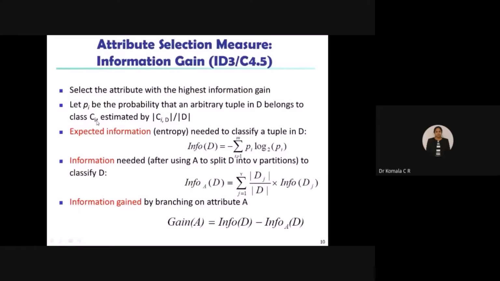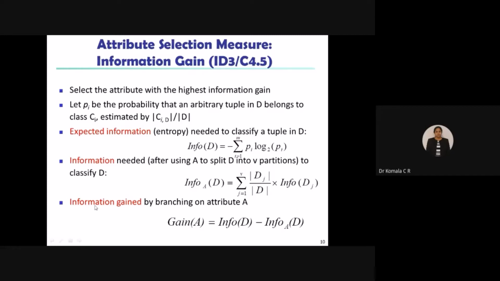I can be 1, 2, 3, and so on, based on how many analyses you want to do, how many gains, your information gain you are supposed to find. So this you are going to estimate by using the relation, the ratio of mod of Ci in the given database D to mod of D. D is the database here, fine. So that we'll understand with an example.